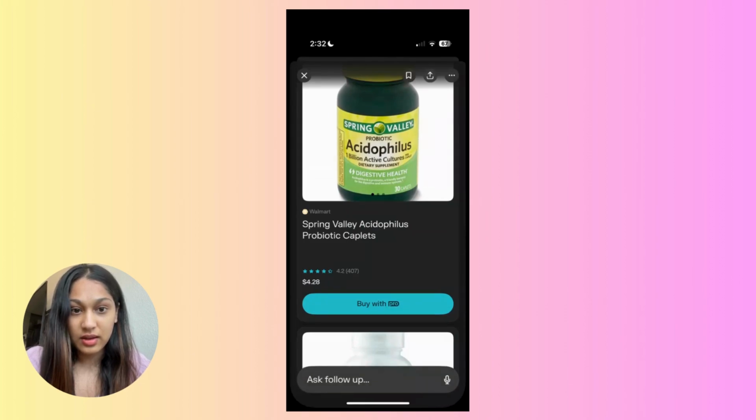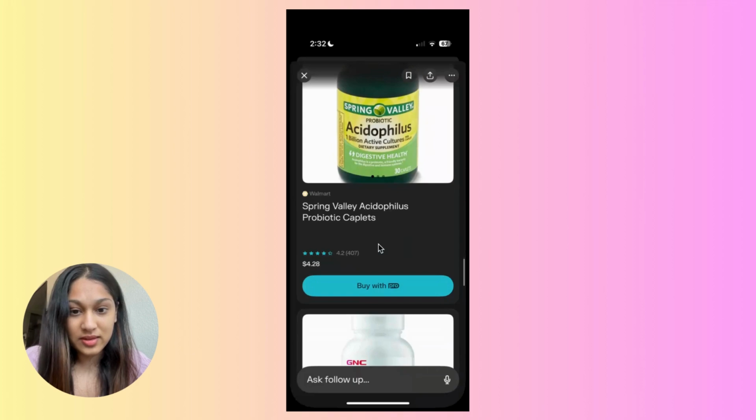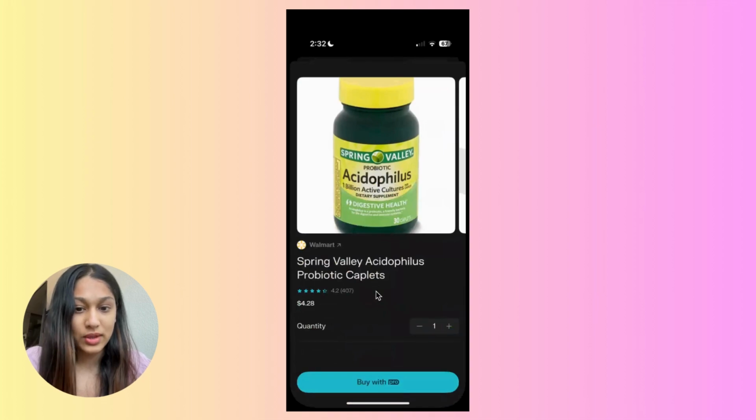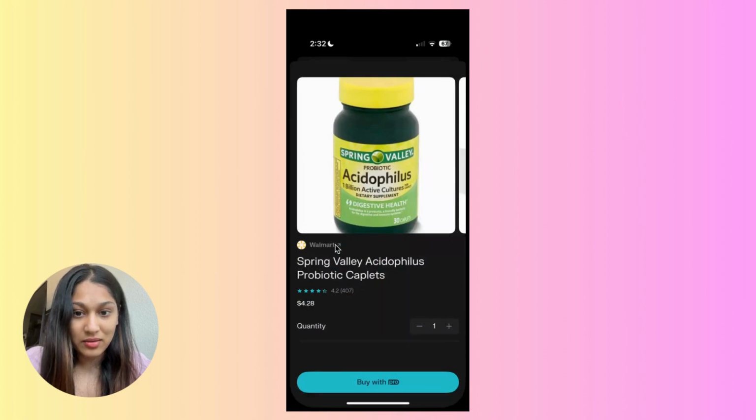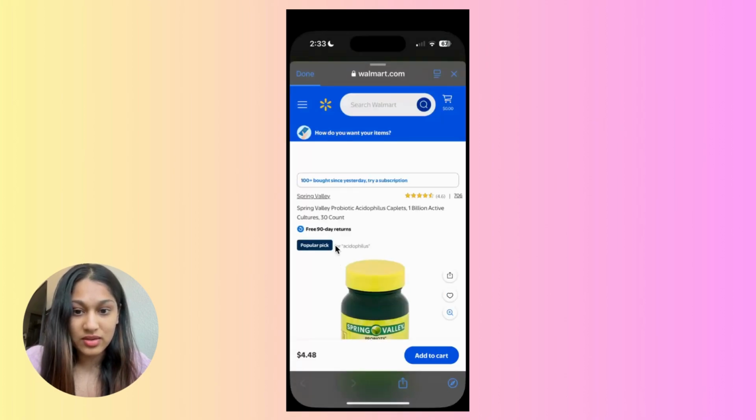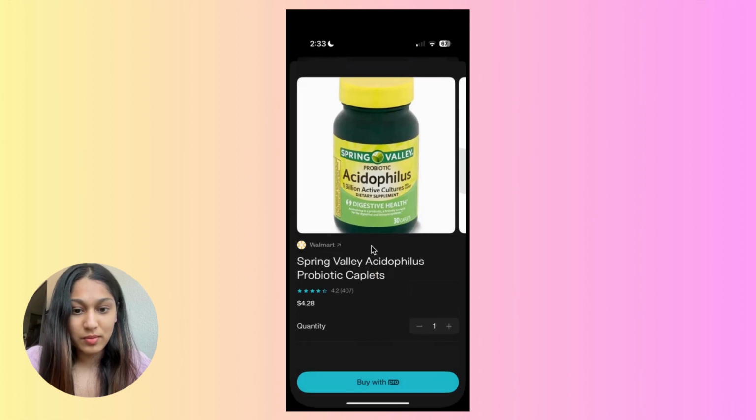Okay. So when I search for a product, I see a buy with pro button, but it's not immediately clear as to what it means. Is this a one click checkout? Because I can just go back and click on this link to Walmart and I can just buy it from here. So why do I need to pay $20 to buy with Pro? Does the Pro plan give me better prices or is it just fewer steps? What exactly am I paying for here? And that lack of clarity might make some users hesitate.